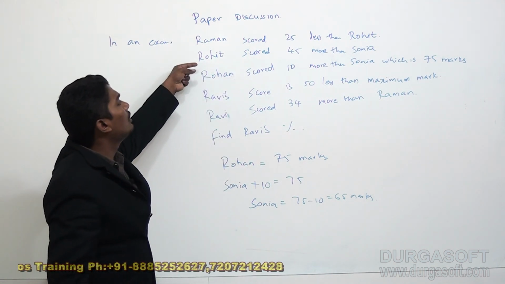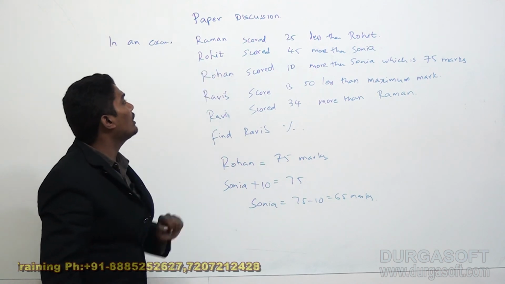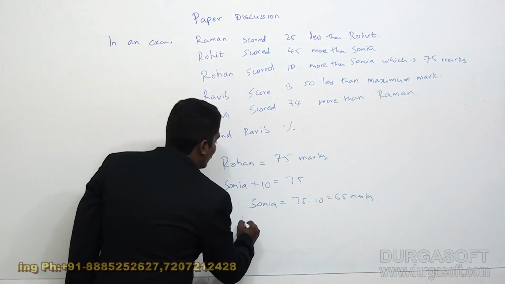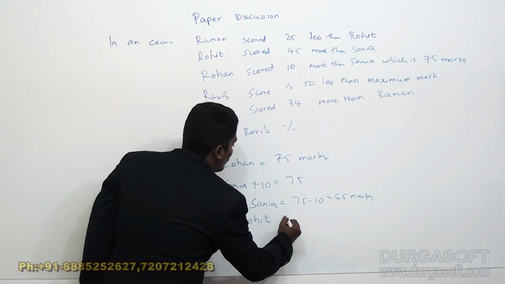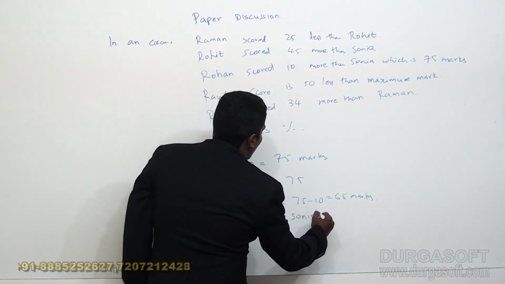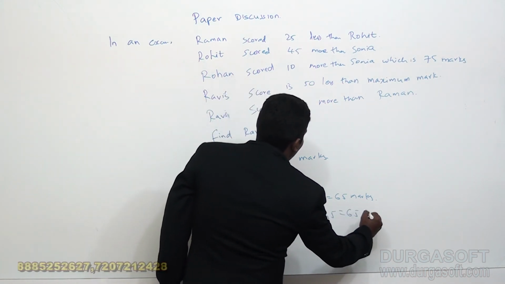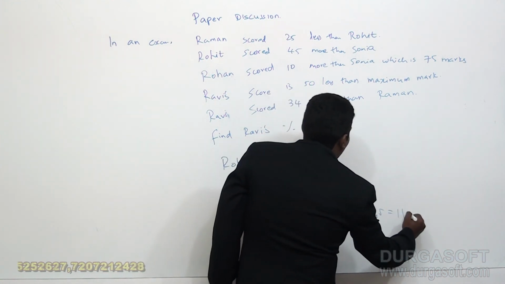Now Rohit scored 45 more than Sonia, so Rohit scored Sonia's mark plus 45, which is 65 plus 45, 110 marks.